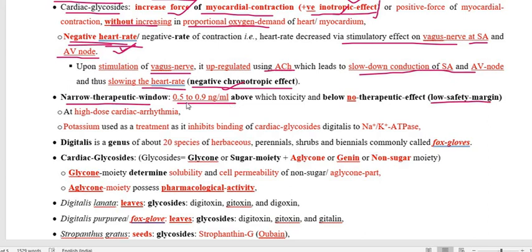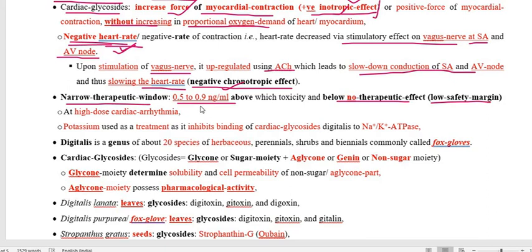What it means is that if the concentration of the drug in blood falls below 0.5 nanogram per ml, there is no therapeutic effect, and if the drug goes above 0.9 nanogram per ml of blood, then it will show the toxic effect.